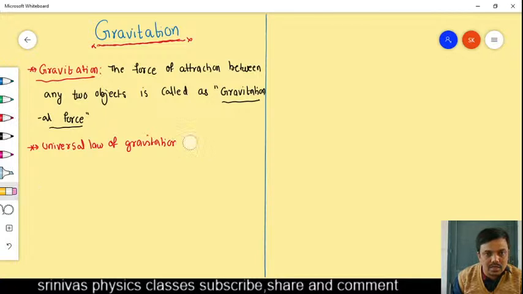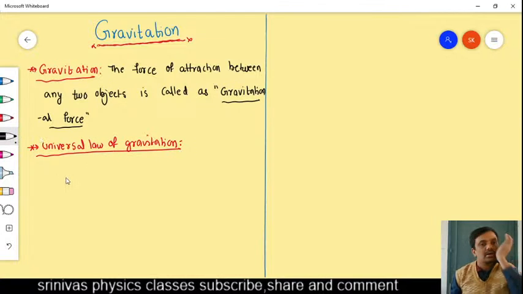What is Newton's universal law of gravitation? According to this, any two objects in the universe are attracted to each other. That attraction force depends upon some points given by the scientist Newton. That is Newton's universal law of gravitation.